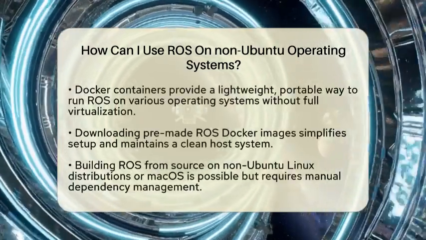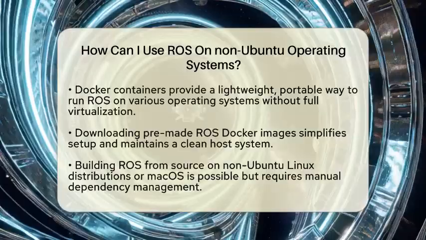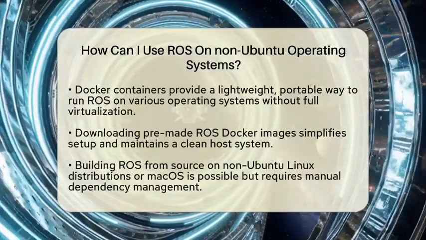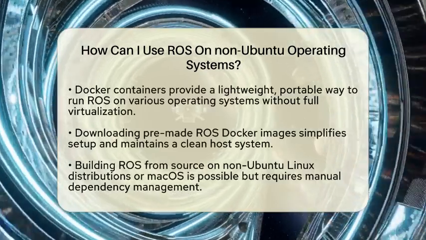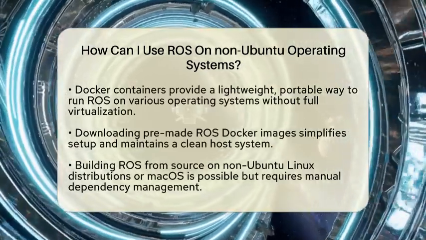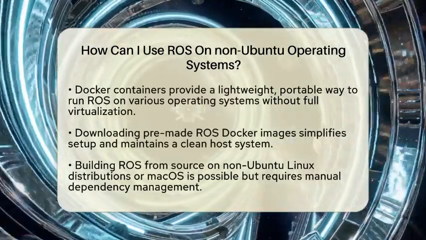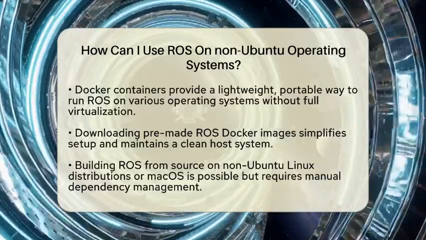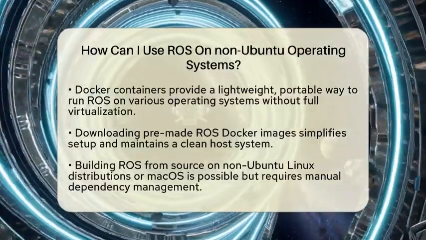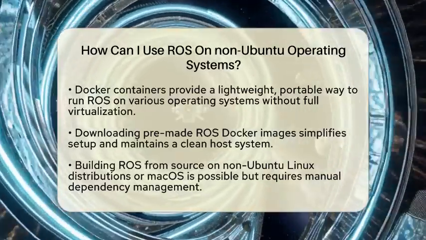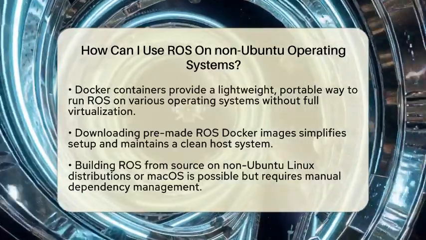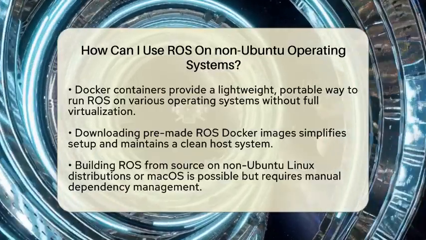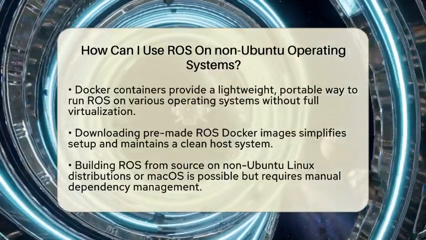One popular method is to use virtual machines. You can install a program like VirtualBox or Multipass, which creates a virtual computer inside your current system. Inside this virtual machine, you install Ubuntu, then set up ROS as you normally would. This way, you get a clean, stable environment for robotics development without changing your main OS. It's quick to set up, and you can switch between your main OS and the virtual machine easily.